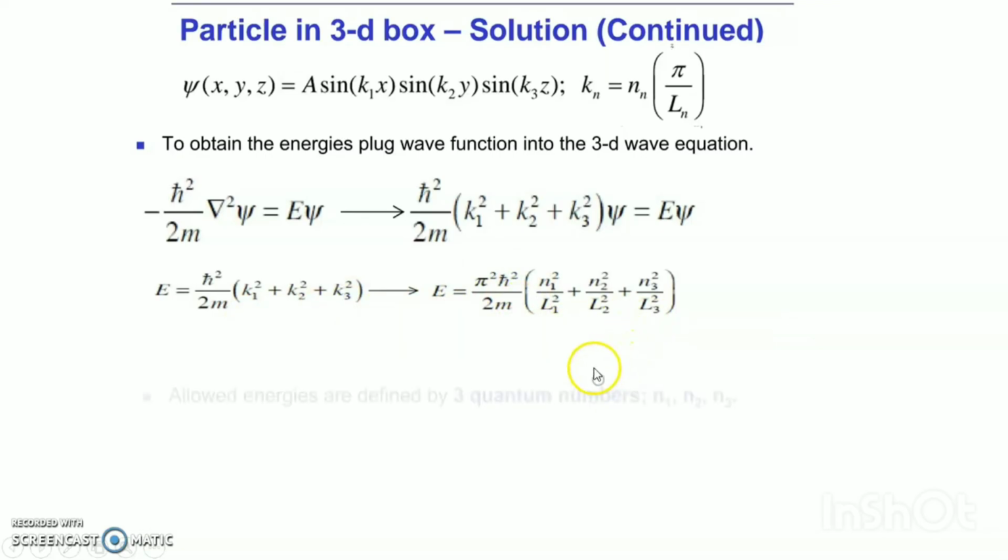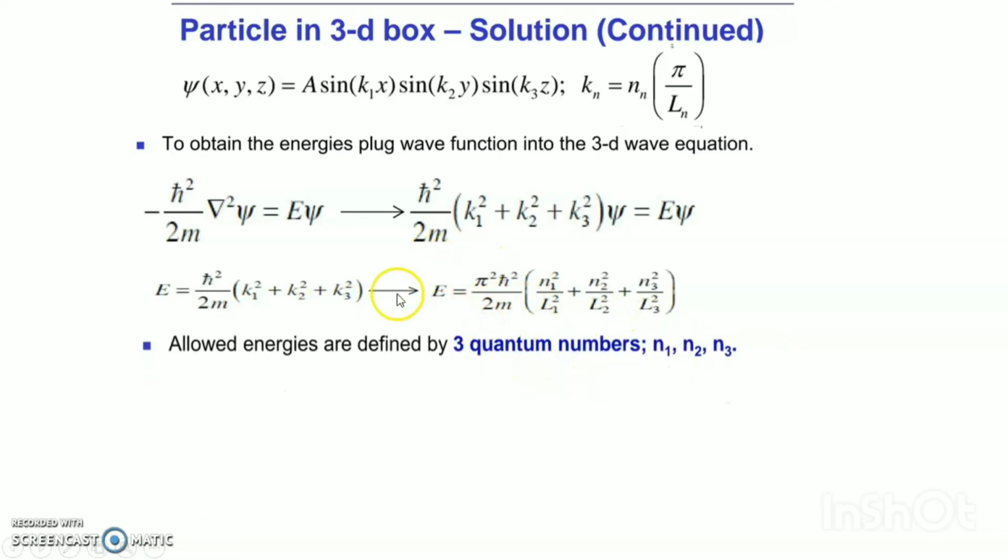This is the formula equivalent to E. So the allowed energies are defined by three quantum numbers n1, n2, n3, where the ground state corresponds to n1 equals n2 equals n3 equals 1.